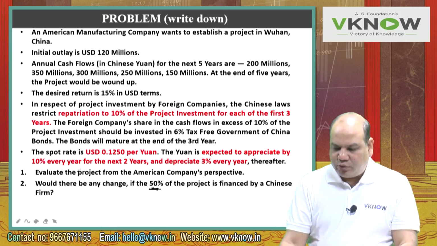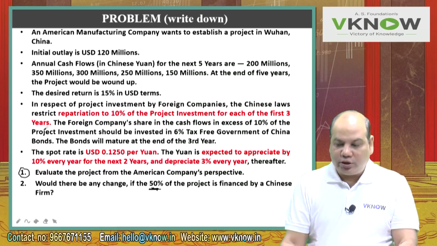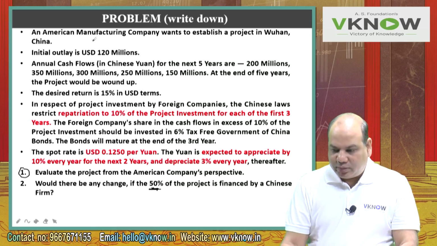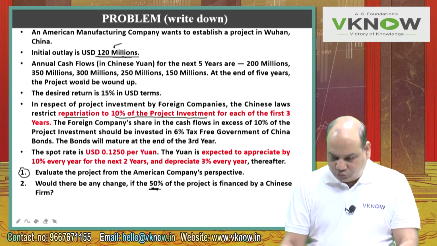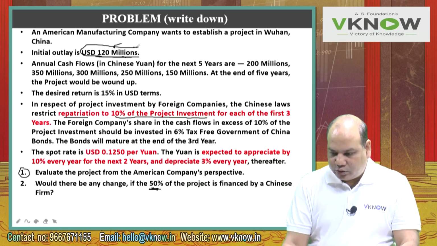First question, evaluate the project from American company's perspective. I am sure you have written the question. Now let us read it. American company wants to establish a project in China. The total project cost is 120 million. And that will be required here when it says that only 10% of the project investment can be repatriated for the first 3 years. So 120 million USD will convert into its equivalent amount in yuan. That amount can be repatriated.